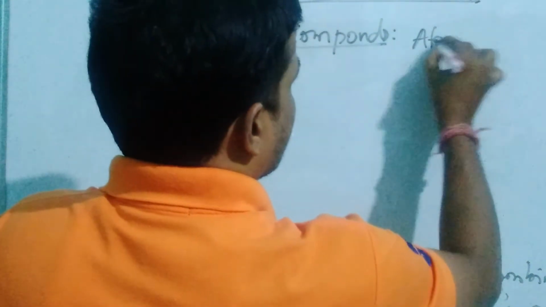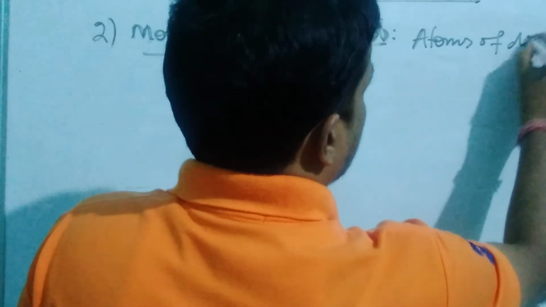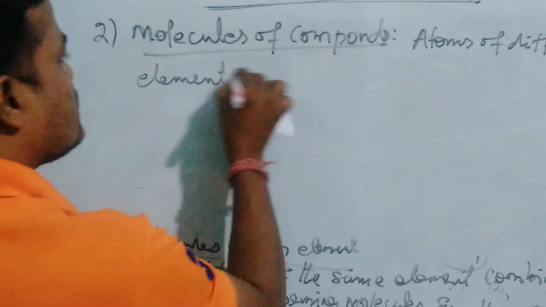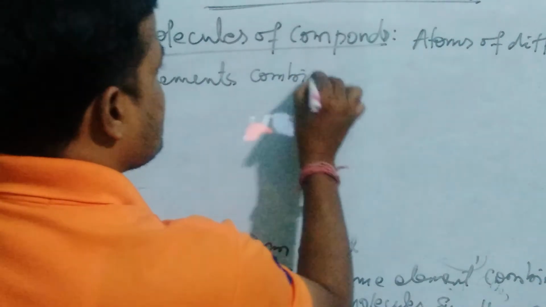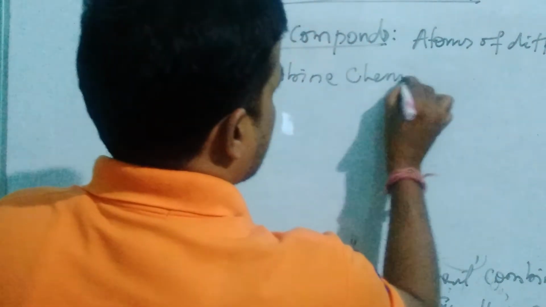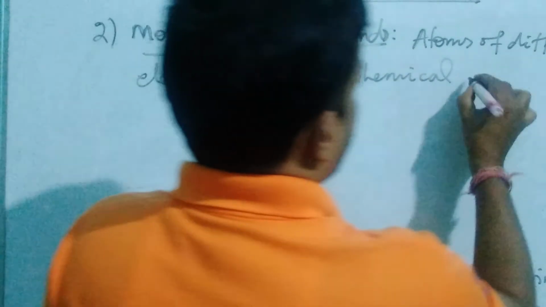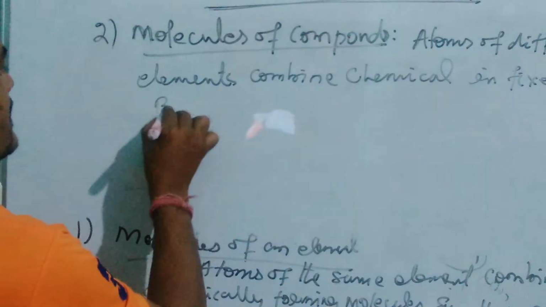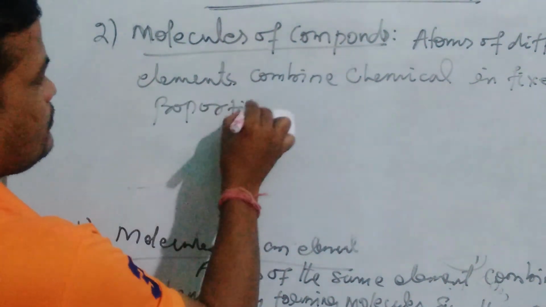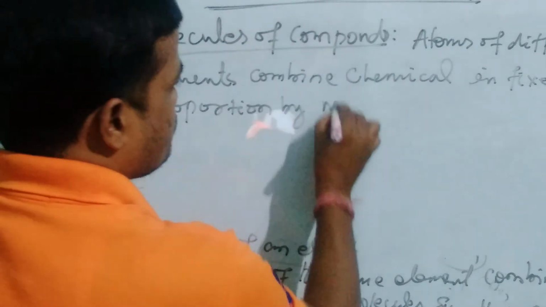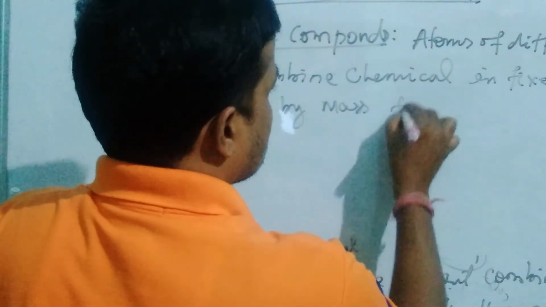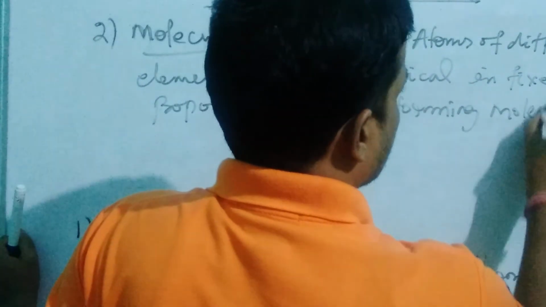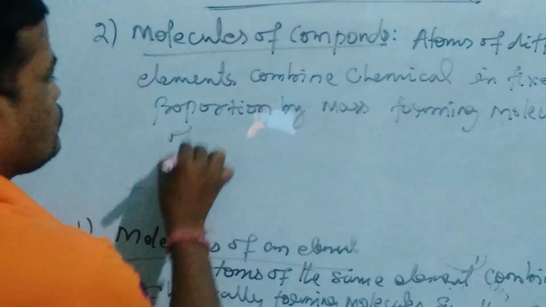Atoms of different elements combine chemically in a fixed ratio, fixed proportion by mass, forming molecules of a compound.